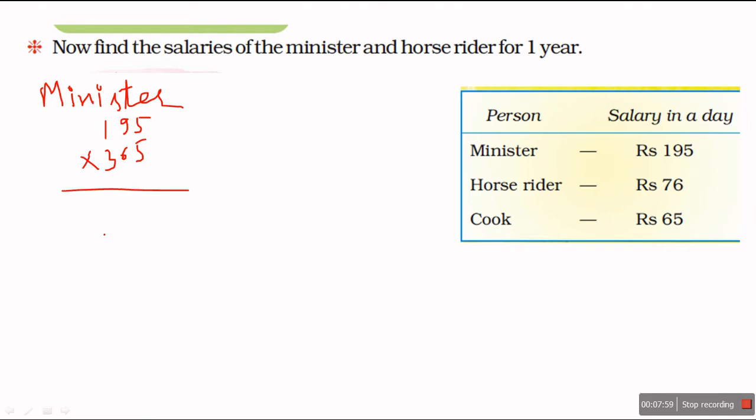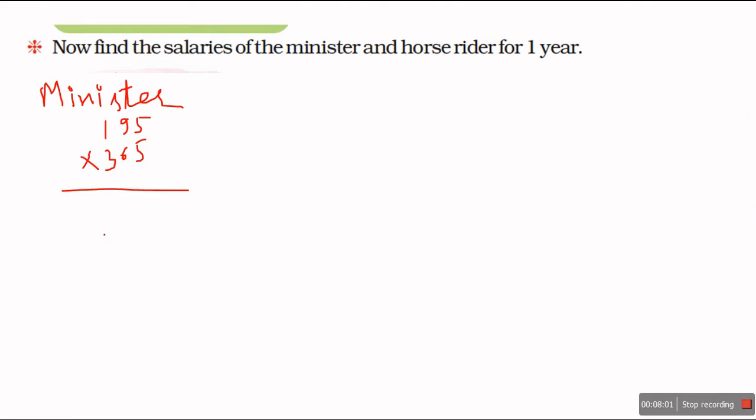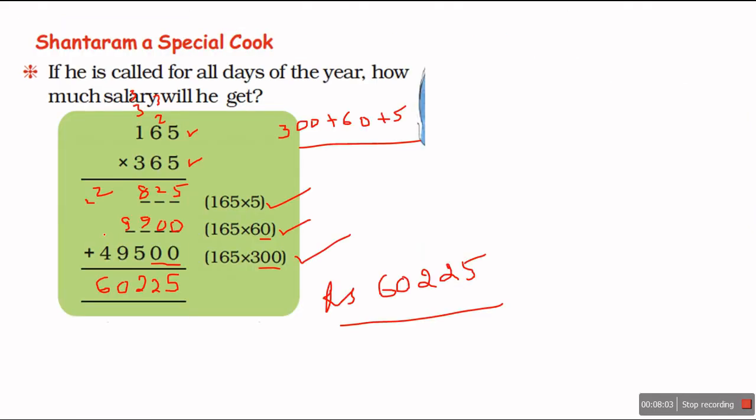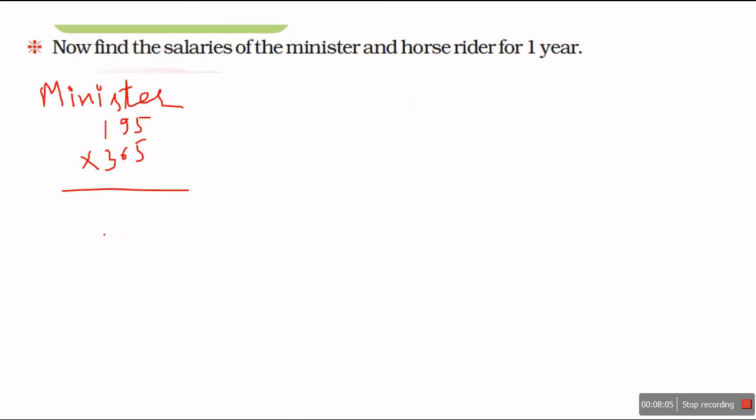Okay, so we know 365 means 300 plus 60 plus 5. So in the first step I will multiply with 5, in the second step I will multiply with 60, in the third step I will multiply with 300.